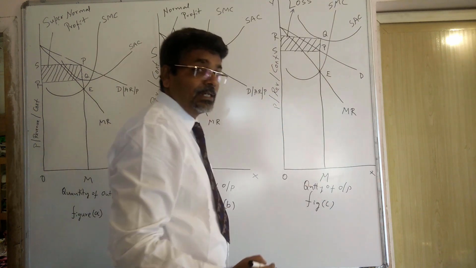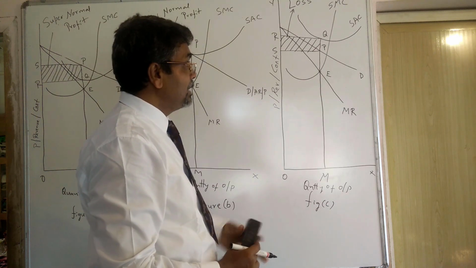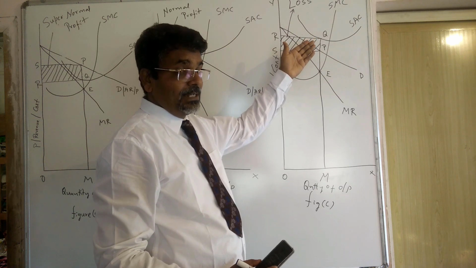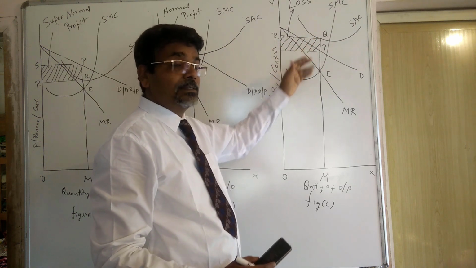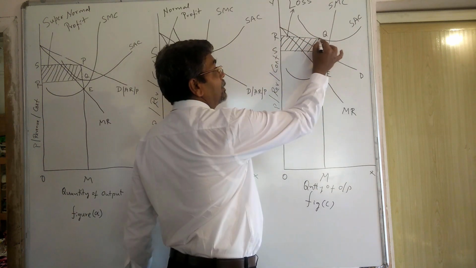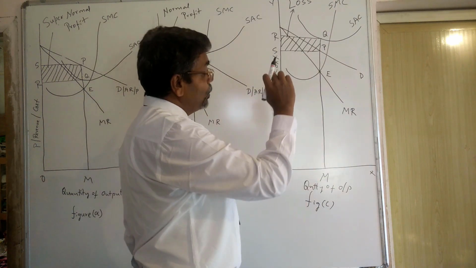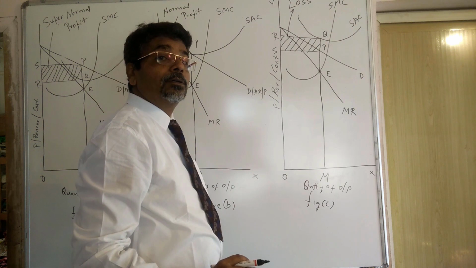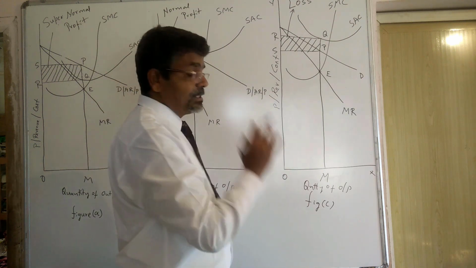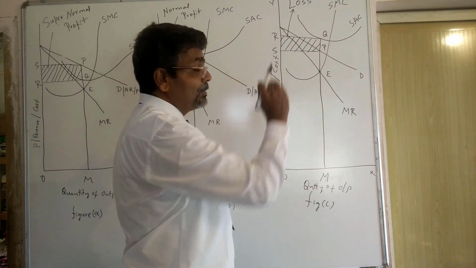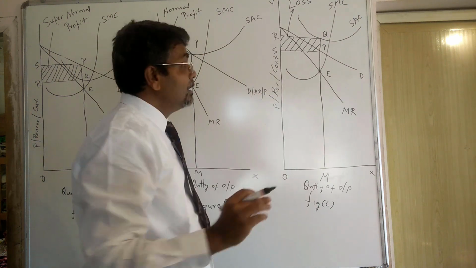Then we are seeing the average cost is above the price, which is known to be Q. Then QM is the cost, PM is the price. The difference between both is PQ represents the loss.